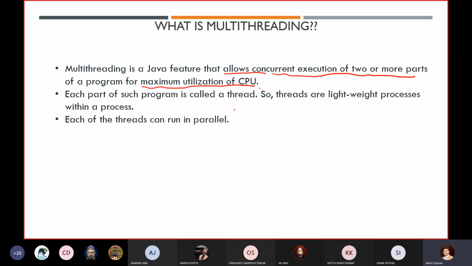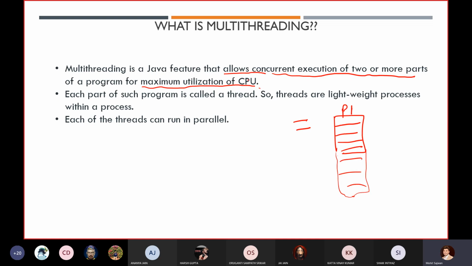It goes line by line. If we have a program P1, first the first line will execute, then the second line, and so on, so the entire program gets executed in a sequential manner.